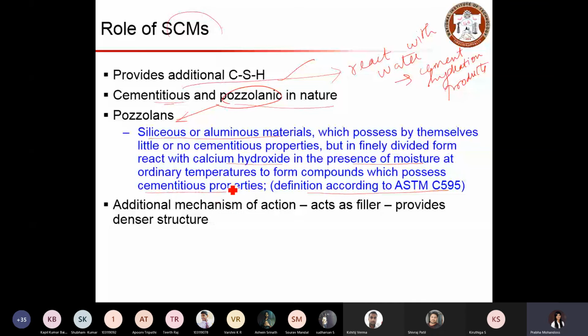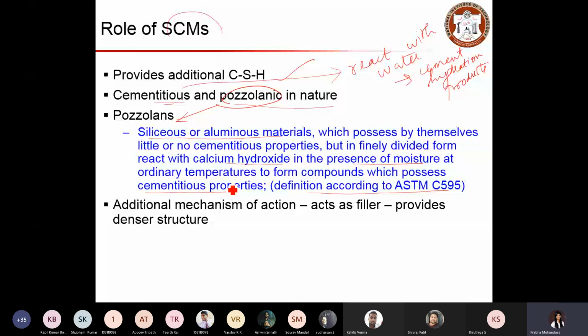So when we use siliceous or aluminous material with water alone, it will not give any cementitious property. But when these materials react with calcium hydroxide in the presence of water, that gives some product which has cementitious properties.